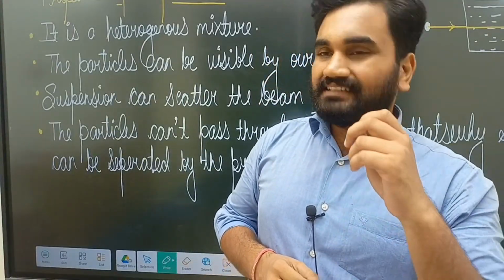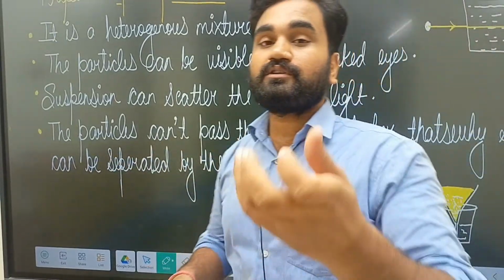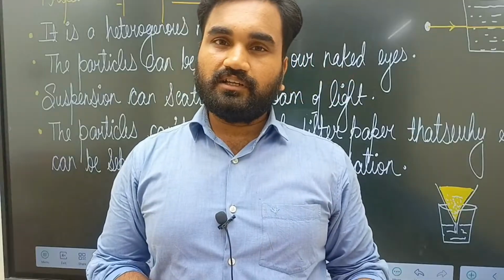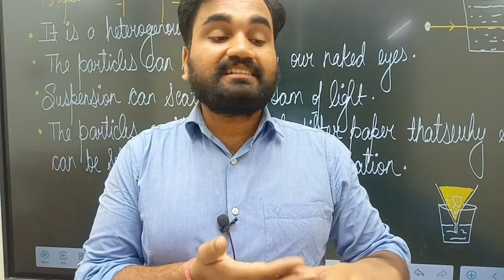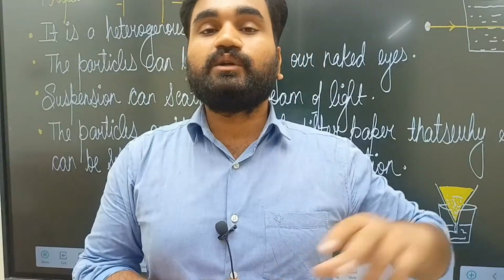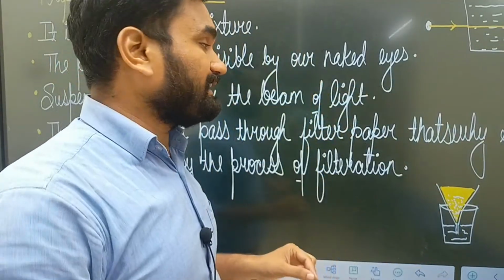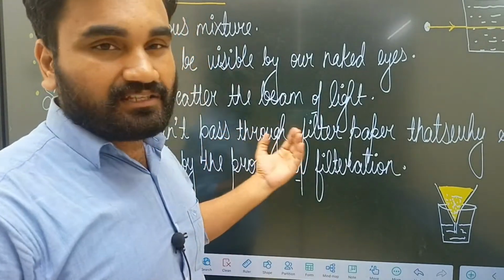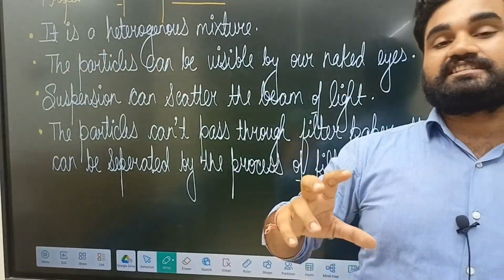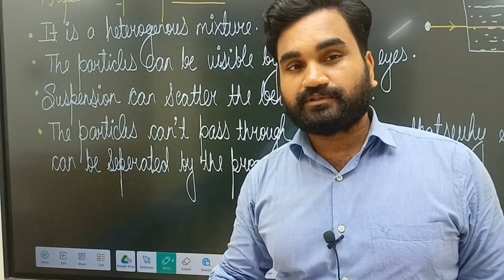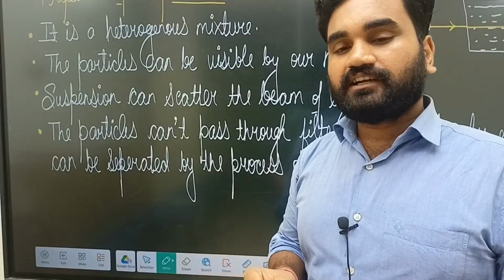So what happens is the particles can't pass through the filter paper because of their size. Understood now? Their size is too big, so the particles can't pass through the filter paper from one end to the other. That's the reason a suspension can be separated by the process of filtration. Understood? Filtration simple meaning साफ करके अलग निकाल देगा.